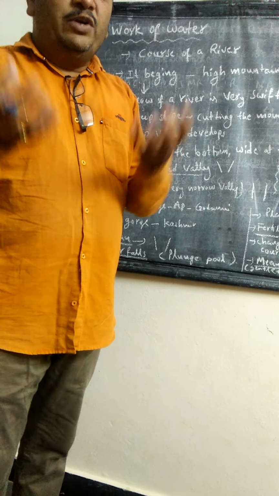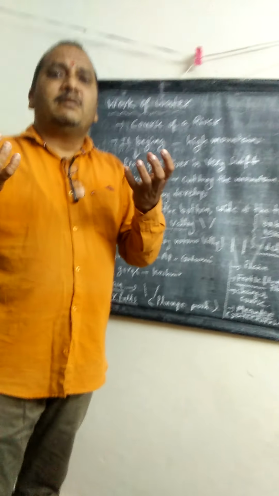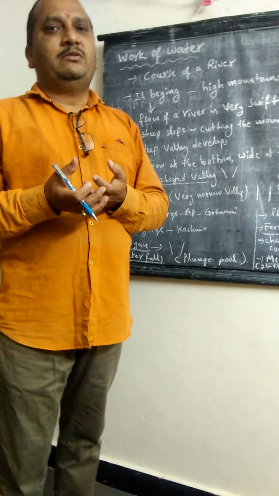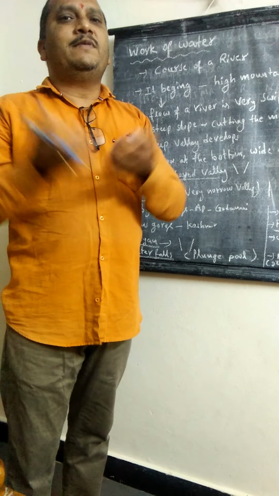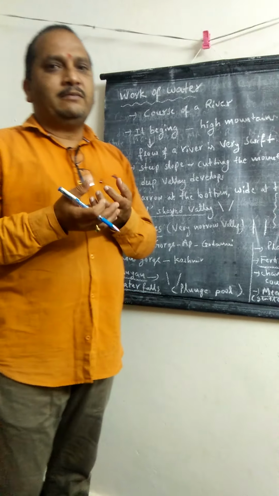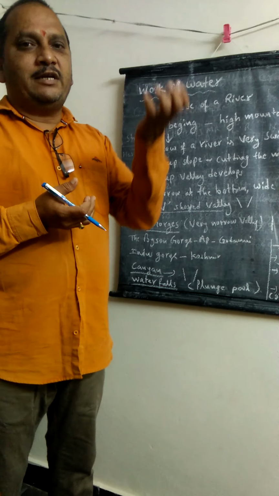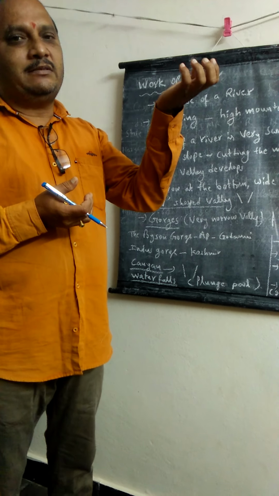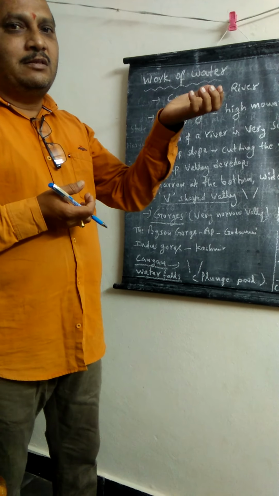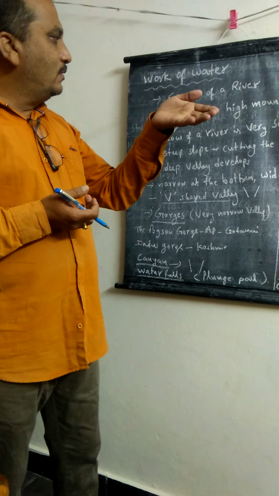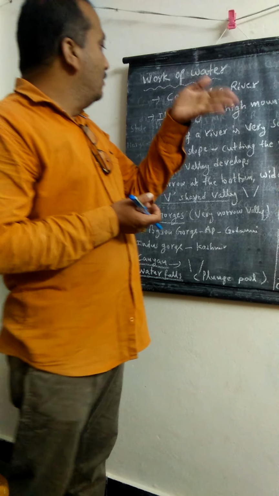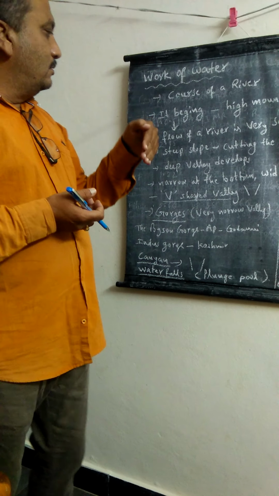The river originates in high mountains. That is the source of the river. Where the river is born in high places, the river water flows very fast.